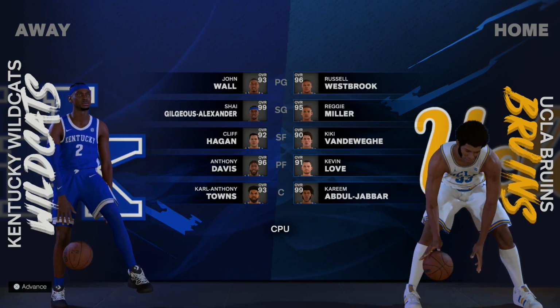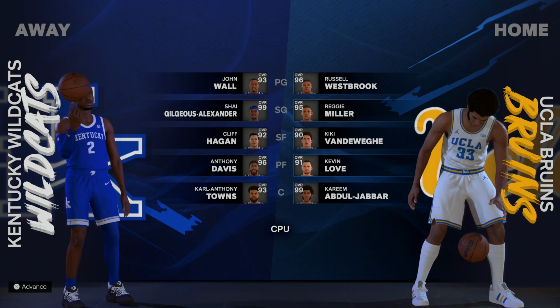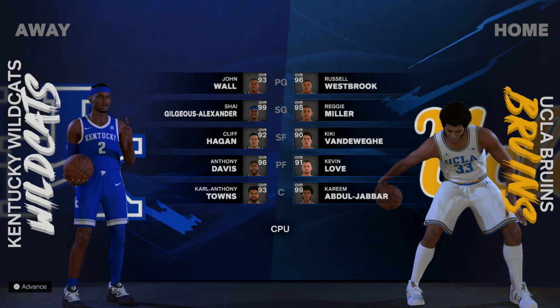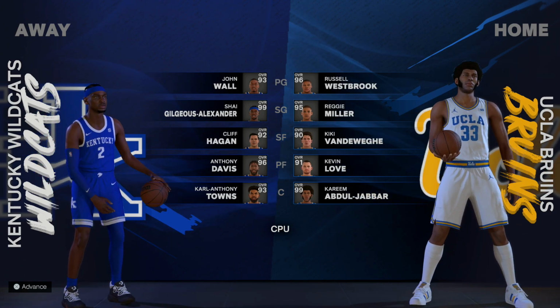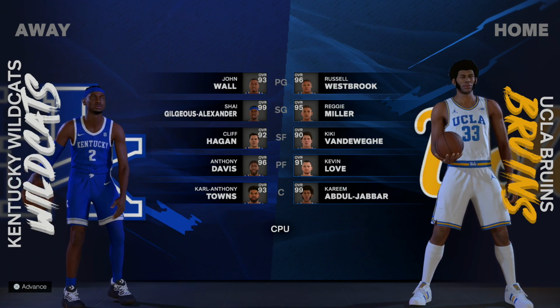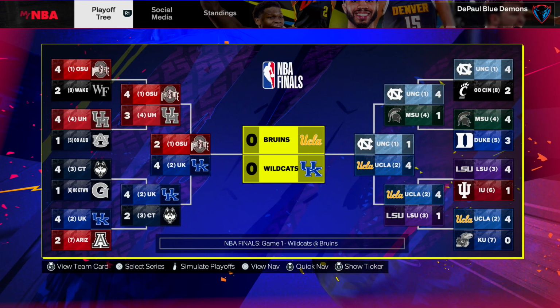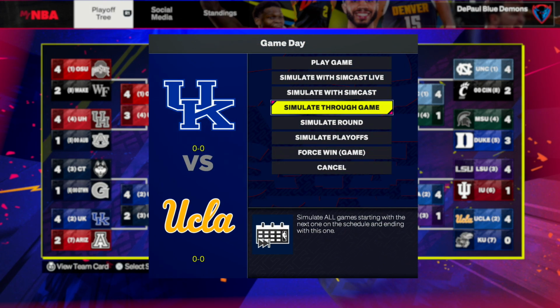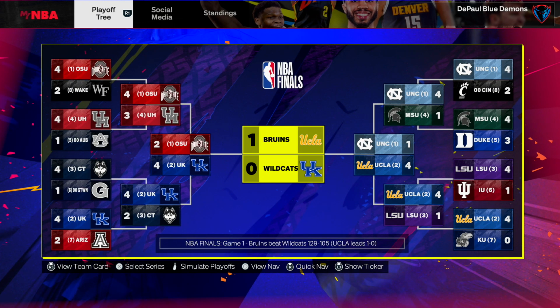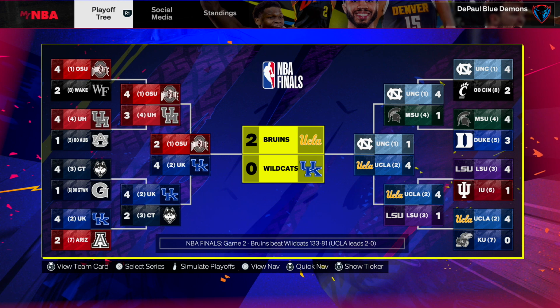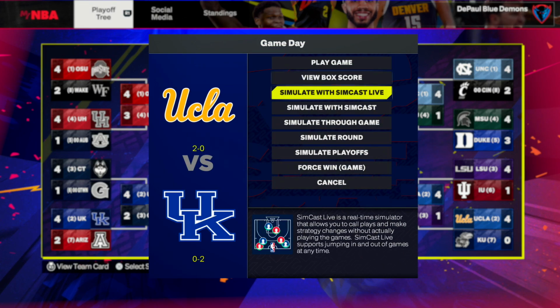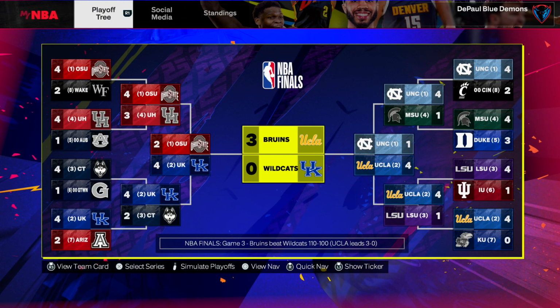Kentucky or UCLA? What would you think if this was a matchup in real life, by the way? Because that would be crazy too. I think I'm going Kentucky. It's against my better judgment because I know UCLA is dominant, but I think Kentucky takes it. Kentucky traveling cross country for game 1, I would understand if they come out slow. They do. Okay, but you got to split on the road to make this a series, Kentucky. You don't split. Okay, you're back to Kentucky though. Another cross country flight. Oh no.